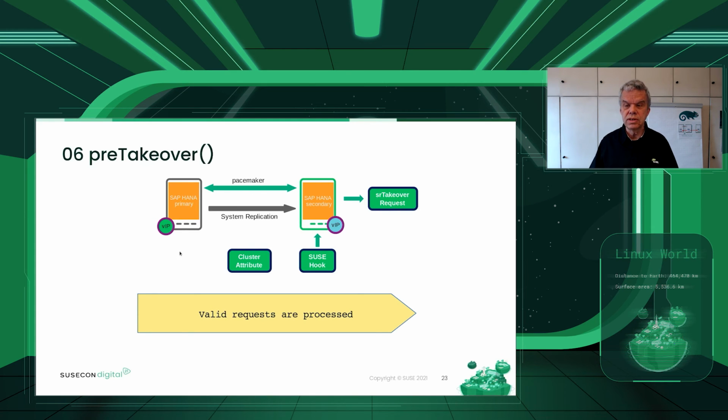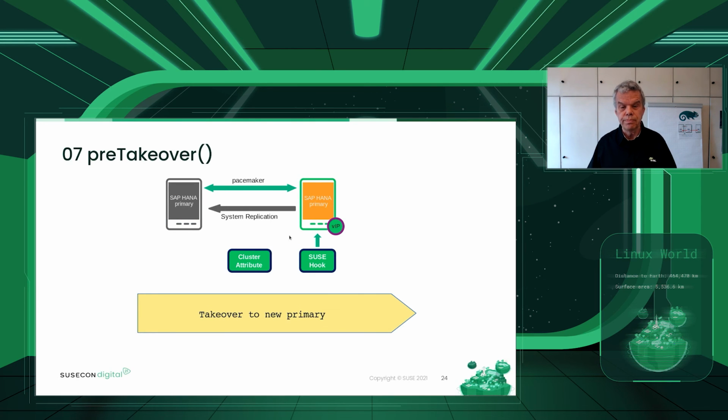Let's see how system replication takeover requests are working. If they are valid, then the hook is reporting a green to the secondary, and the takeover process is being handled. In this case, the former secondary now becomes the new primary.